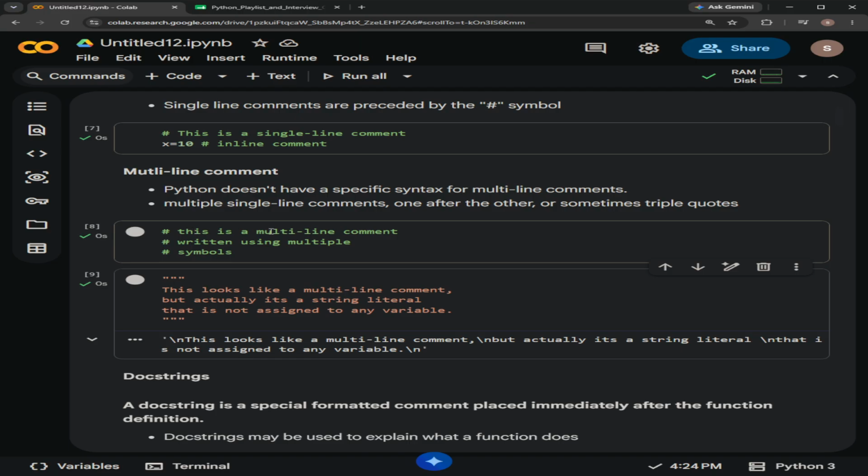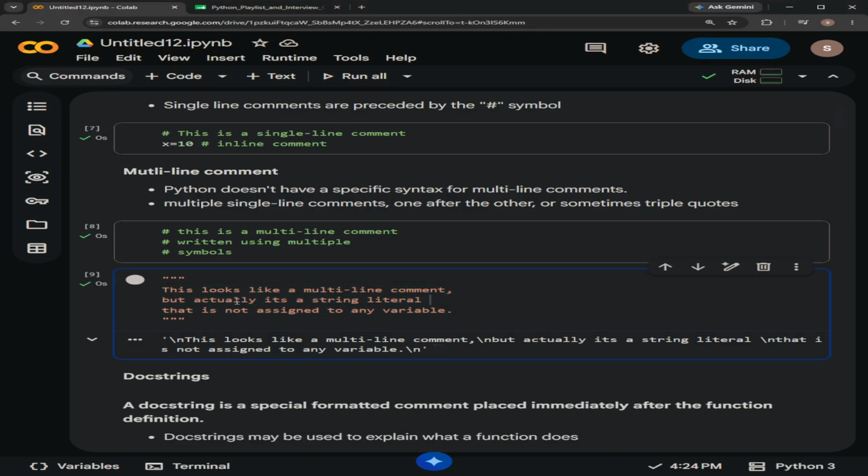So that's how we can write multi-line comments: continuously using hash symbols for each line, or using three quotations and writing whatever string we want to display. This is nothing but a string literal, not assigned to any variable. So these are some ways we can write comments.